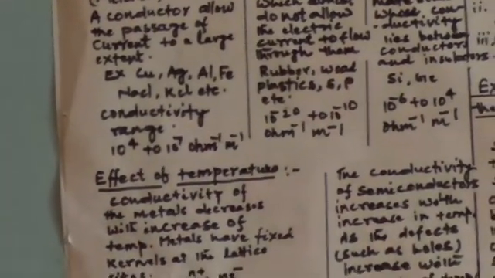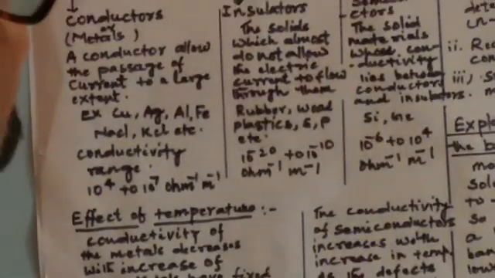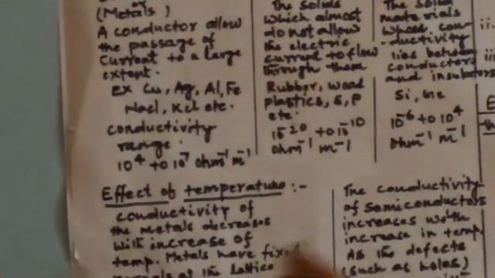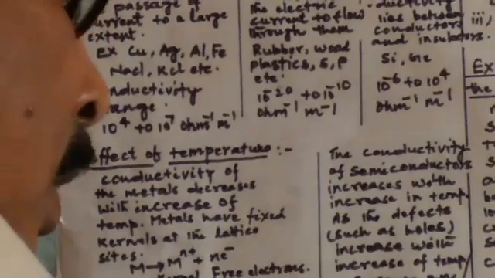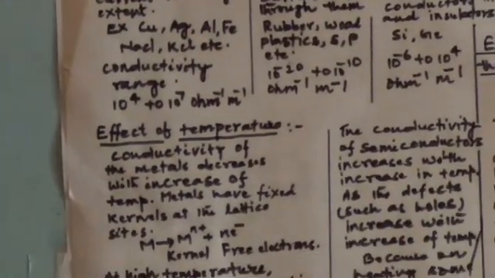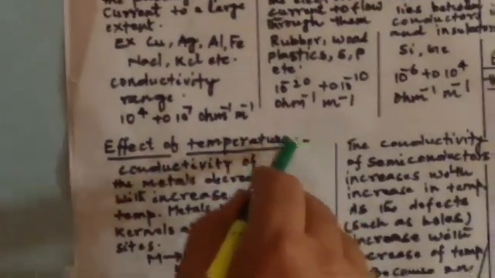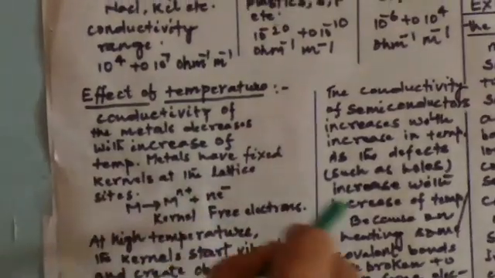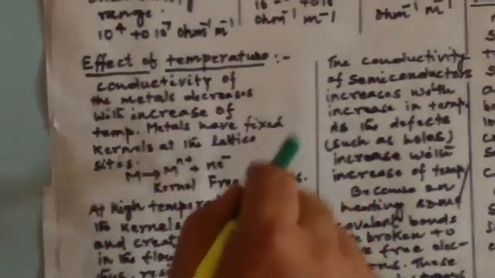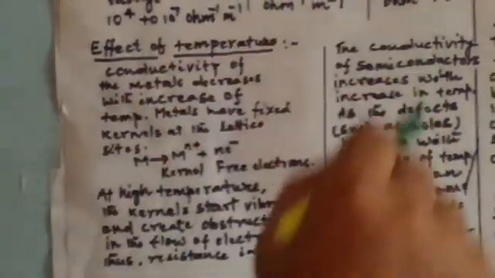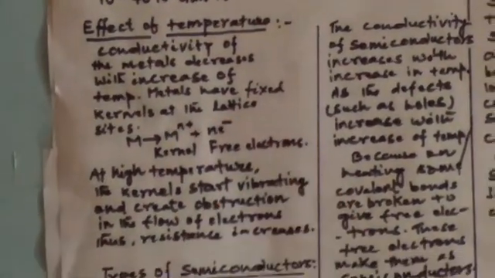In the case of semiconductors, we find that their conductivity increases with increase in temperature. In pure semiconductors like silicon and germanium, each silicon atom is linked to 4 other silicon atoms by 4 covalent bonds, and each germanium atom is bonded to 4 other germanium atoms by 4 covalent bonds.